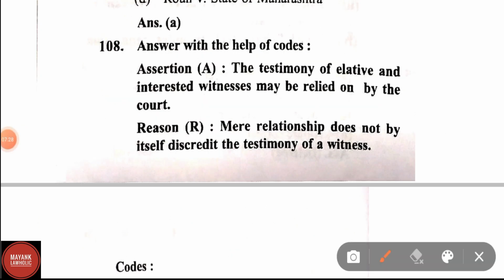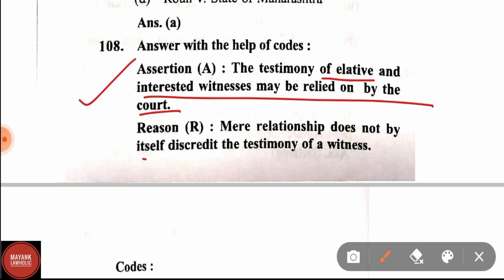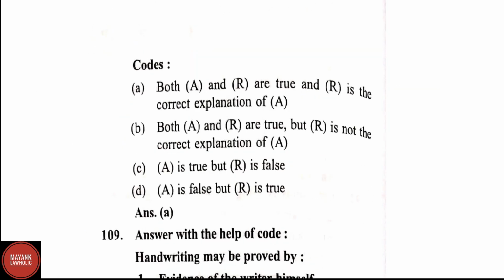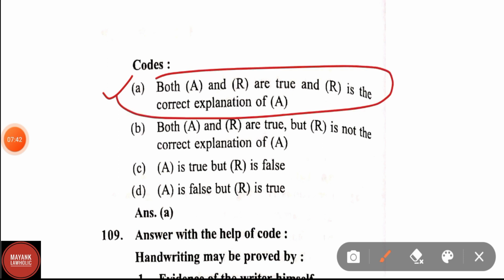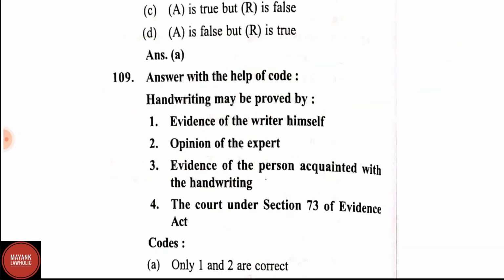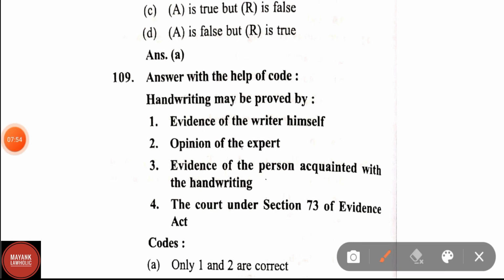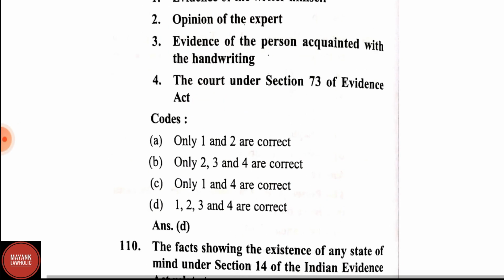Question number 108. Assertion: the testimony of a related and interested witness may be relied upon by the court. Mere relationship does not by itself discredit the testimony of a witness. This is also correct. Therefore, option A, that is both A and R are correct, and R is the correct explanation of A. Answer with the help of code. Handwriting may be proved by evidence of the writer himself, opinion of expert, evidence of a person acquainted with handwriting. The code is under section 73 of the Evidence Act.